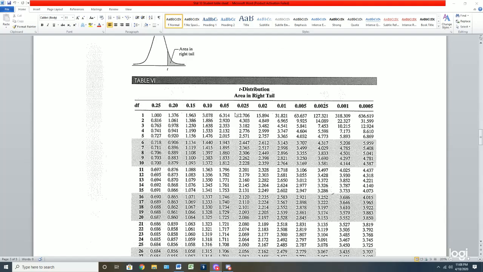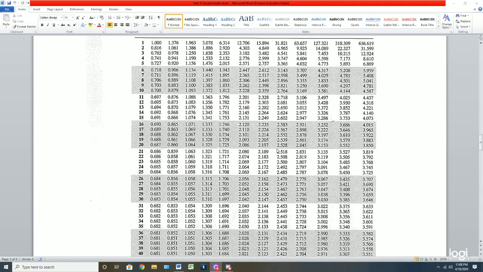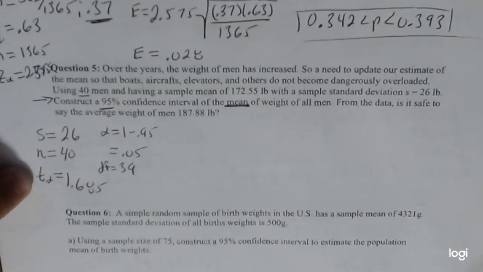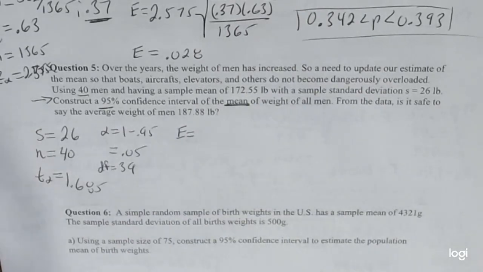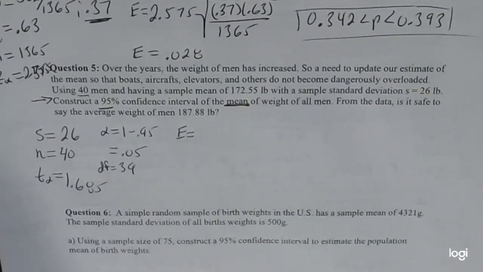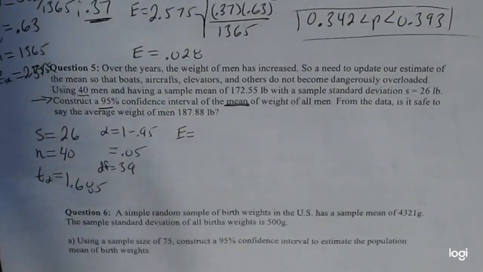Here's 0.05 alpha. Go down to 39 degrees of freedom. And our t-value is 1.685. All right, so now we have that portion. We can keep going to find our margin of error. So according to our equation, so again, just pop it up real quick. It is our t-value times s,